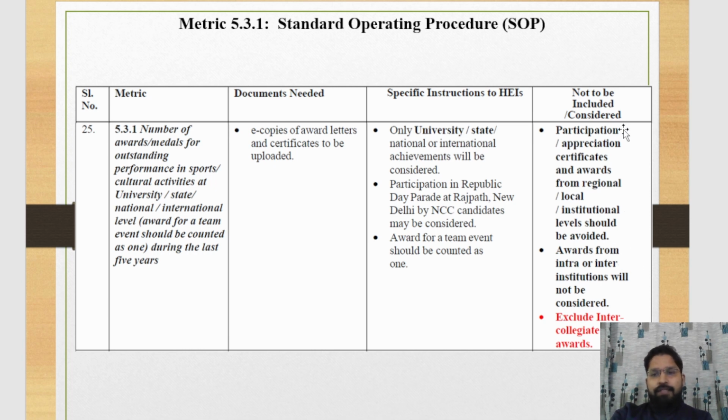Participation and appreciation certificates, and awards from a regional or local institution level should be avoided. Means you should avoid these awards. Awards from intra- or inter-institution events will not be considered. Exclude intercollegiate awards.